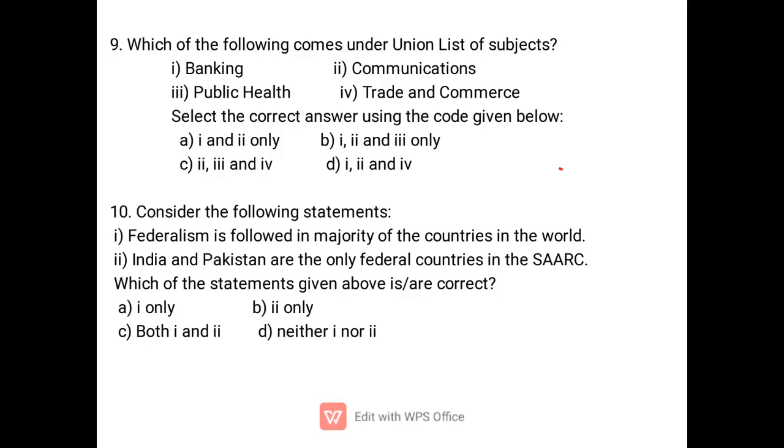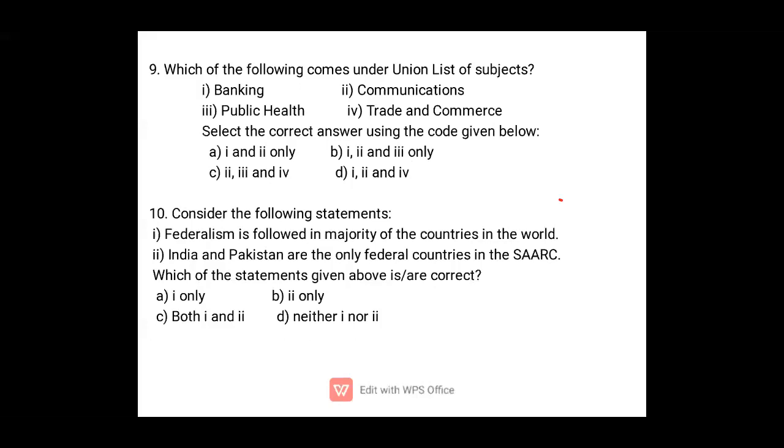central law will prevail. Okay, so in this case, banking is under the union list, communication again is in the union list. Public health is in the state list, trade and commerce again is in the state list. So 9 will be answer A. Next, 10. Consider the following statements.